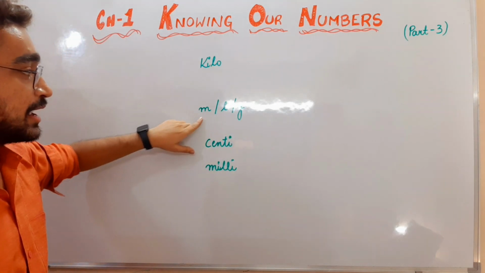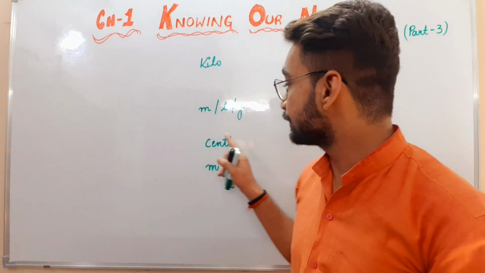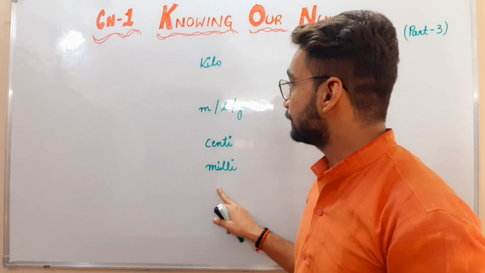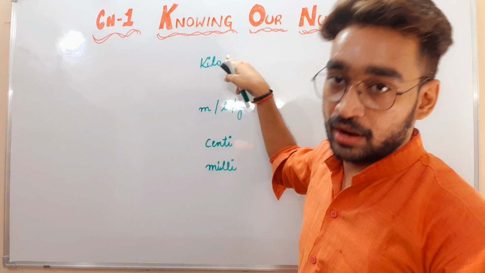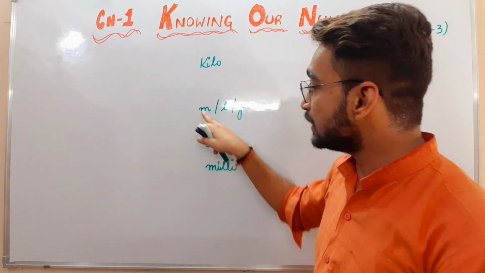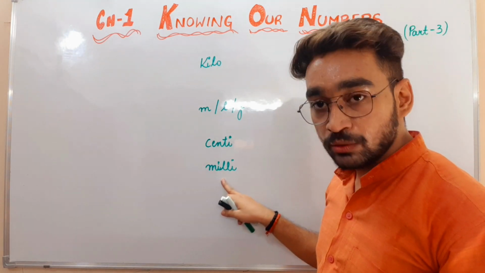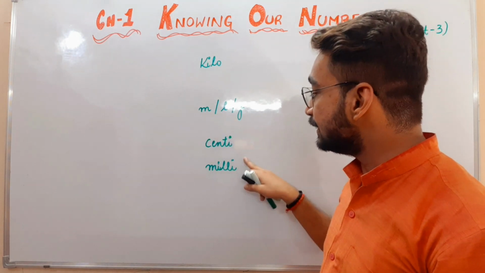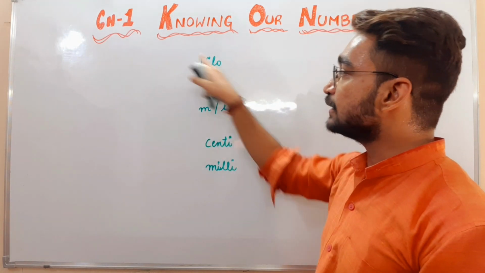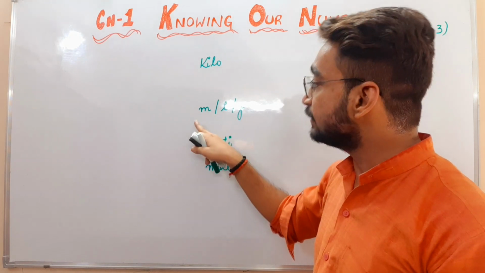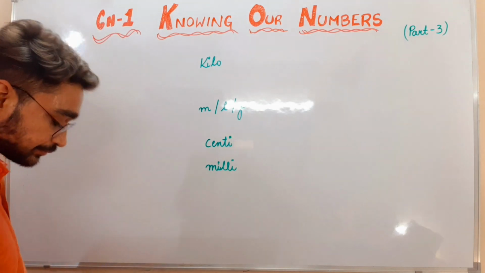Kilo, mlg, which means meter, liter or gram, centi and milli. This kilo can be kilometer, kiloliter or kilogram. This centi can also be centimeter, centiliter and centigram. Even this milli will be millimeter, milliliter or milligram. So this mlg indicates that this table is actually working for meter, liter and gram. That is our 3 units which we have to study.